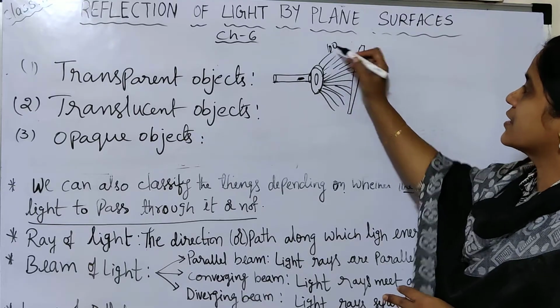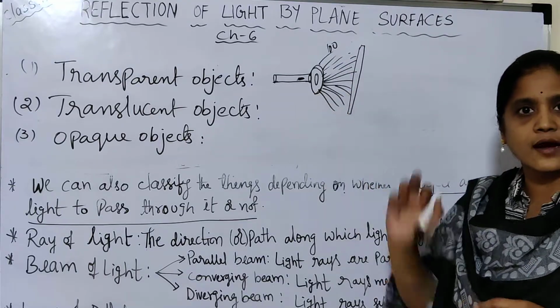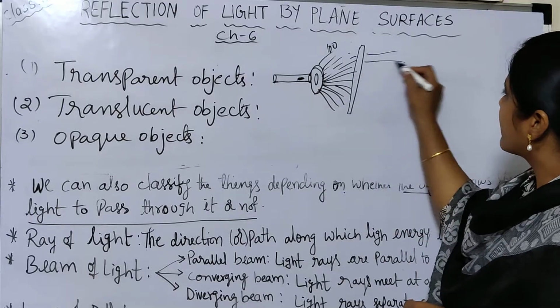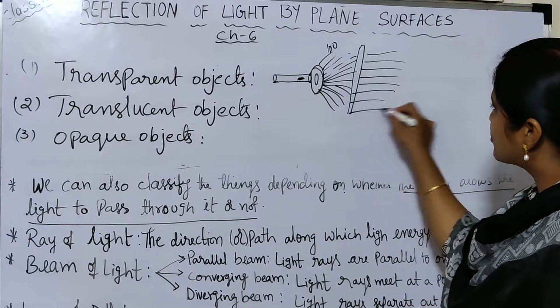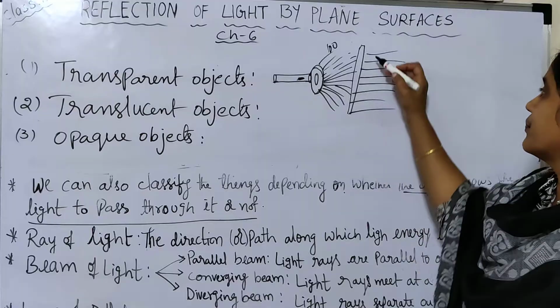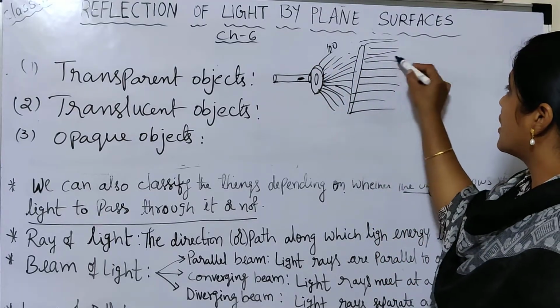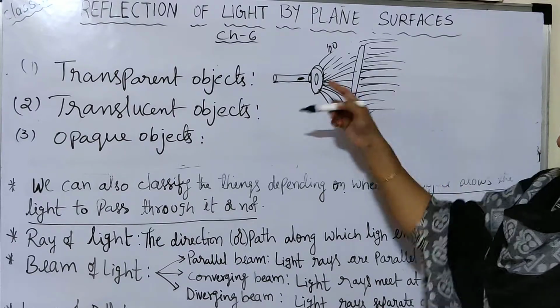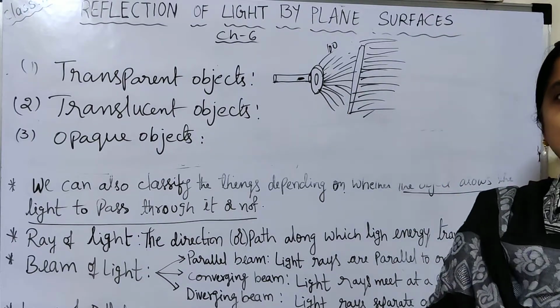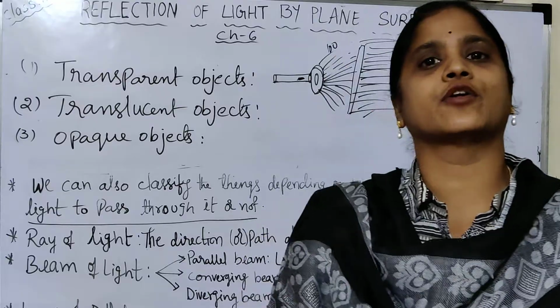Suppose 100 rays are coming from the torch light, all these 100 rays pass through this transparent object. Such objects are known as transparent objects. What are the examples?